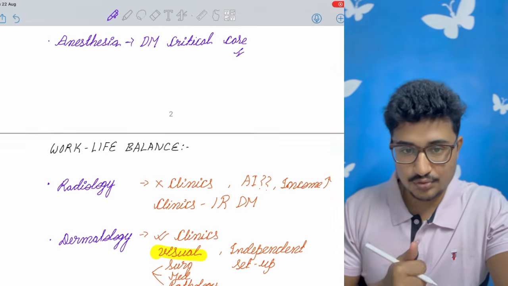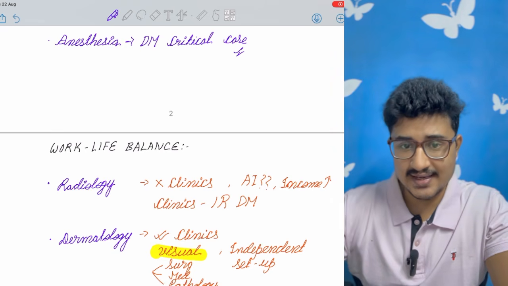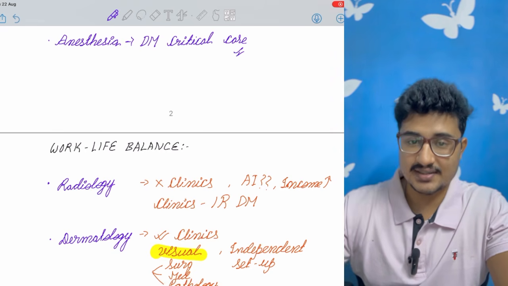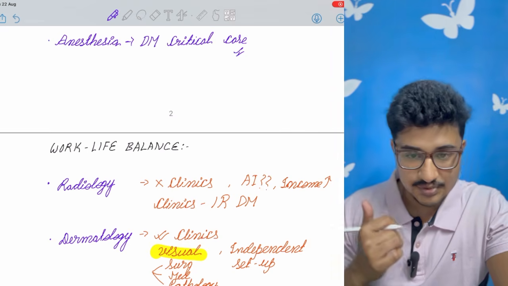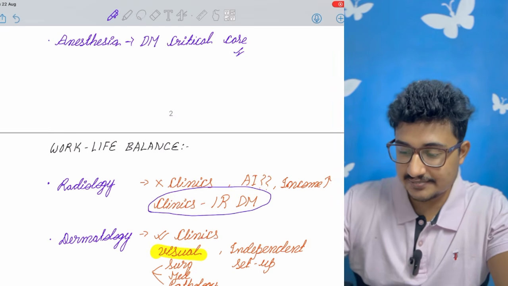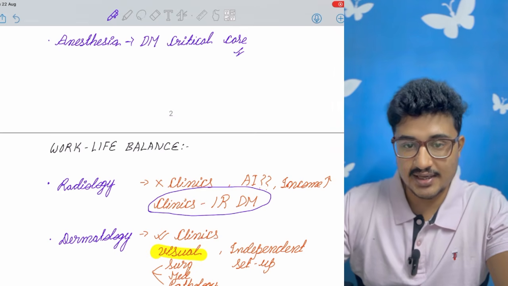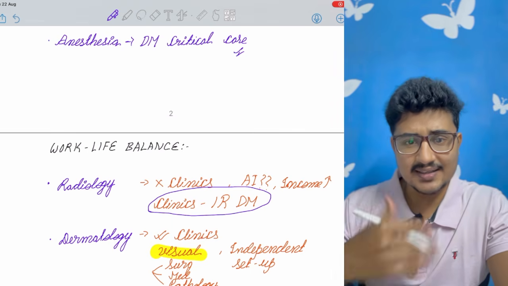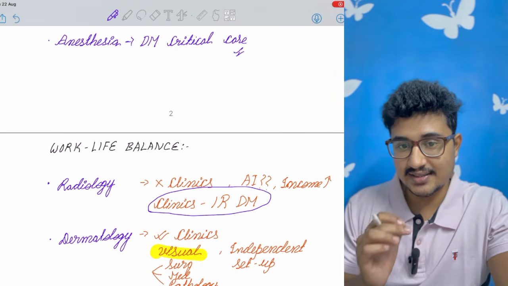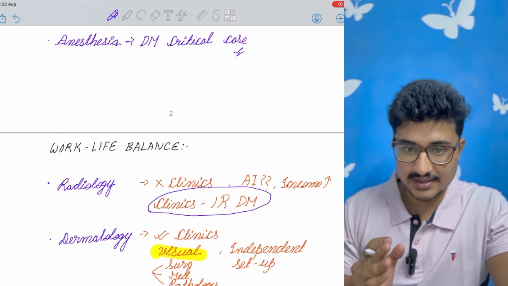So which to go for, I am going to explain here only. Actually, radiology as such, MD radiology doesn't have much of clinics. You can get clinics in intervention radiology in DM, and some institutes do intervention radiology in MD also. But that clinical exposure is different. That is inpatient clinical exposure, and that too for a limited number of patients.